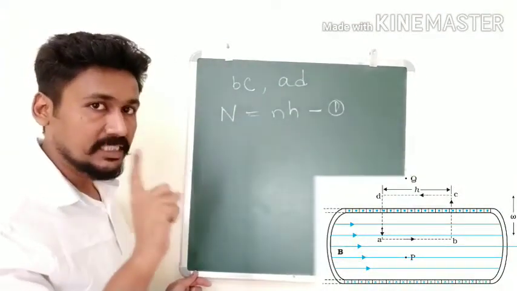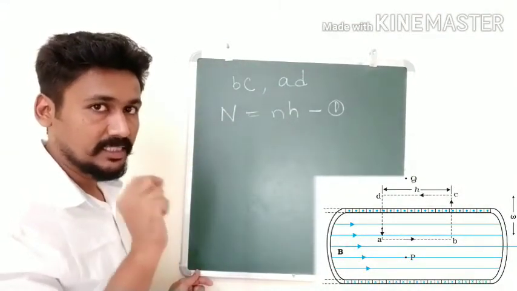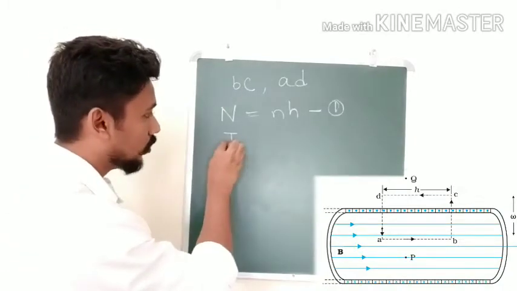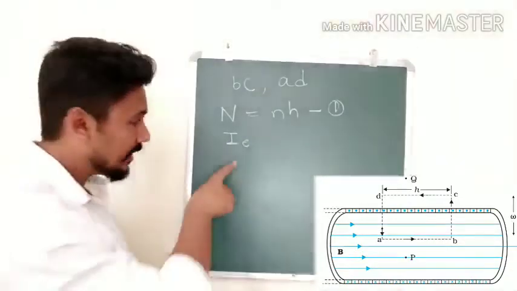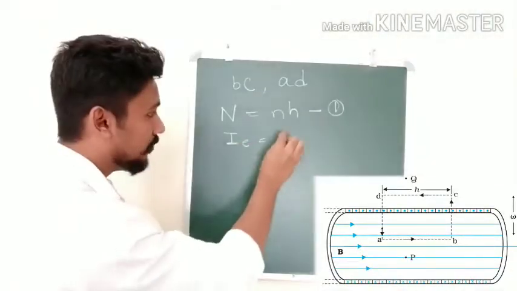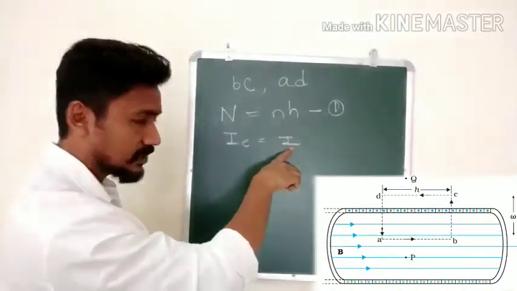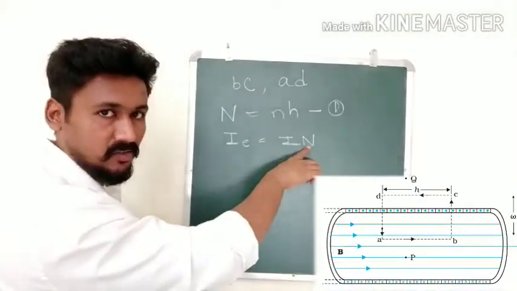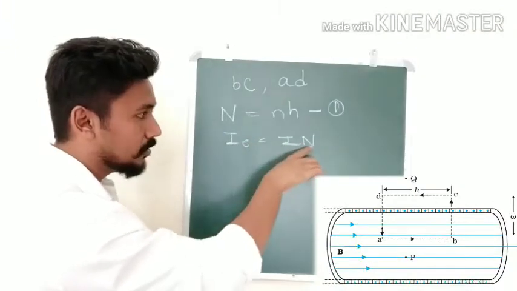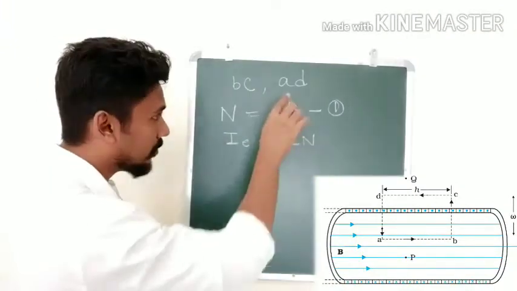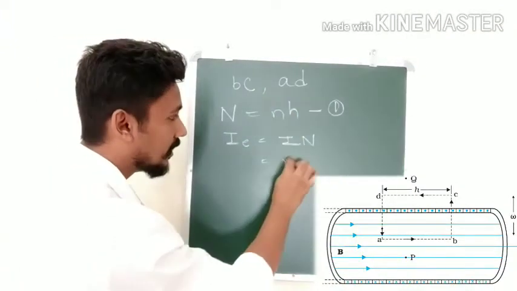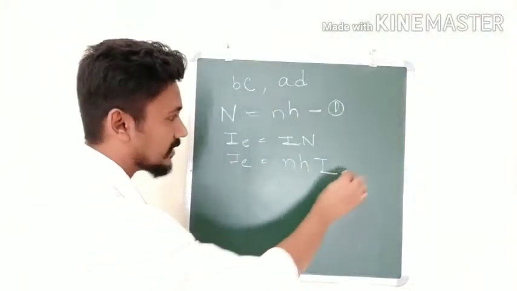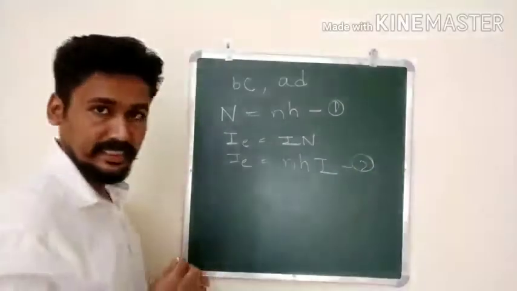Now, in each coil, the current flowing is equal to I. So in that Amperian loop, the current enclosed, let me write it as I_e. The current enclosed I_e will be equal to I, that is current from one coil, multiplied by capital N, the total number of turns. So I_e is equal to IN, and of course from equation 1 I will get this as small n h into I. So I_e is equal to nhI. Let us call this equation number 2.